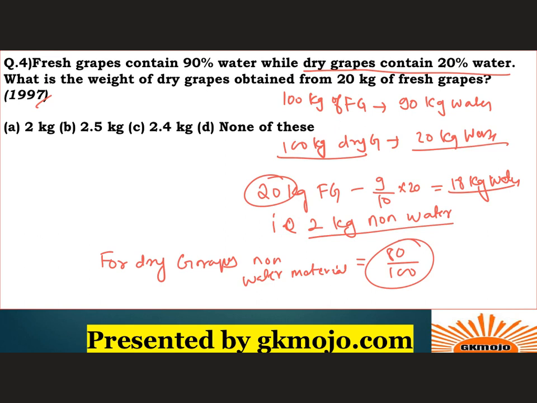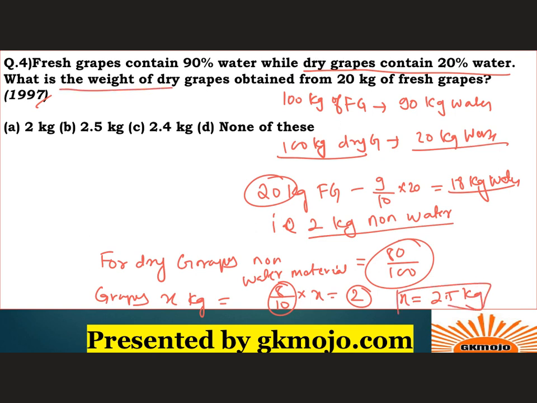So if the dry grapes are x kg, 8 by 10 into x is equal to 2, right? Because this is the non-water part and even this is the non-water part of the grapes, right? So solving this, you will get x to be 2.5 kg, right?